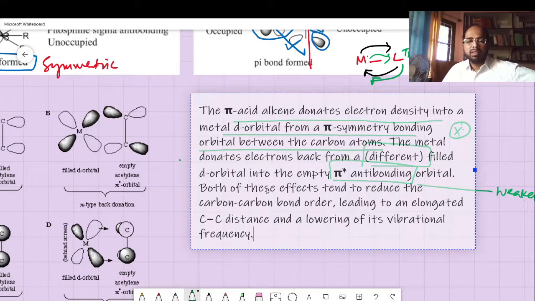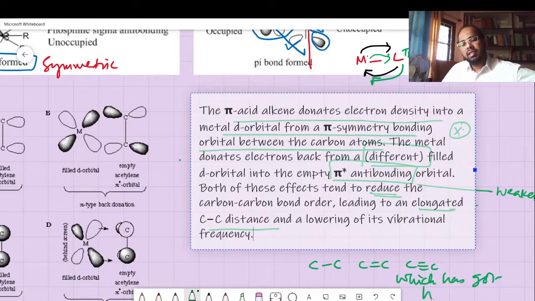weakens the bond. Both of these effects tend to reduce the carbon-carbon bond. That is what is being mentioned here. I am telling weakening and it's telling reducing the carbon-carbon bond order, leading to an elongated C-C system. So you should see this in the context of the CC bond: C triple bond, C double bond, C single bond, which has higher bond length.